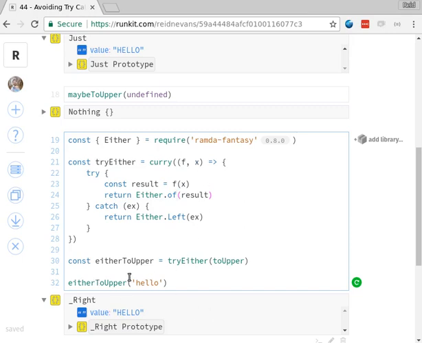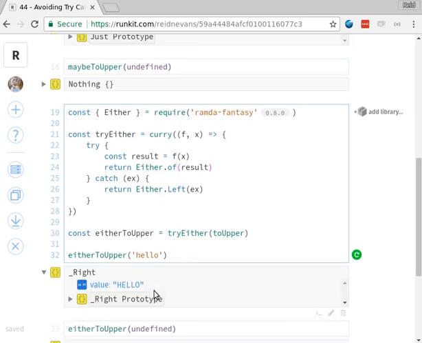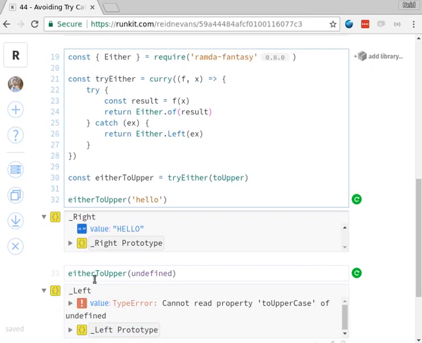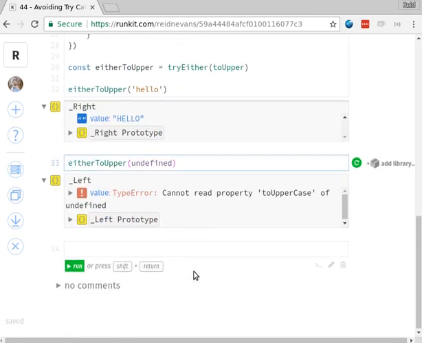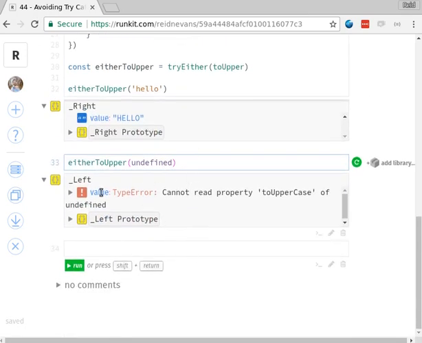Then we can call eitherToUpper with our hello, and we get a right instead of a just in this case, a value that's hello. We can call eitherToUpper and pass undefined here, and rather than just getting a nothing, we can now get the actual exception that we had inside of here, so we haven't lost any information.